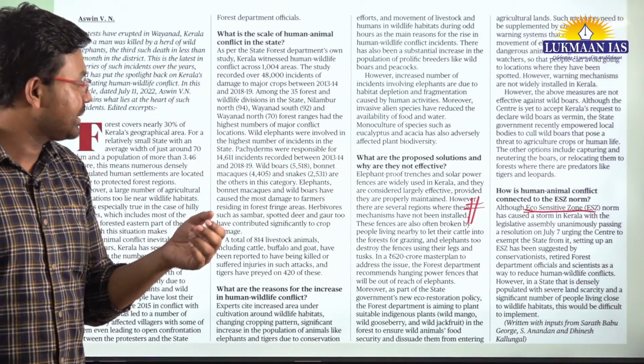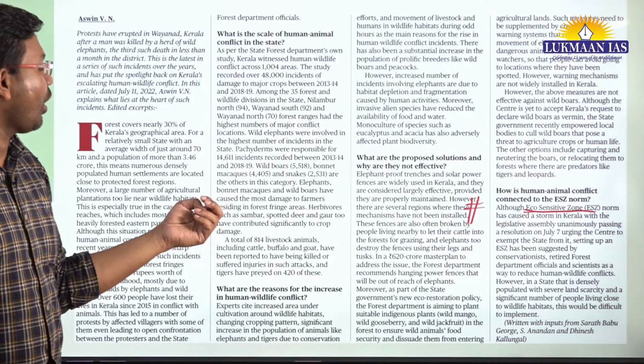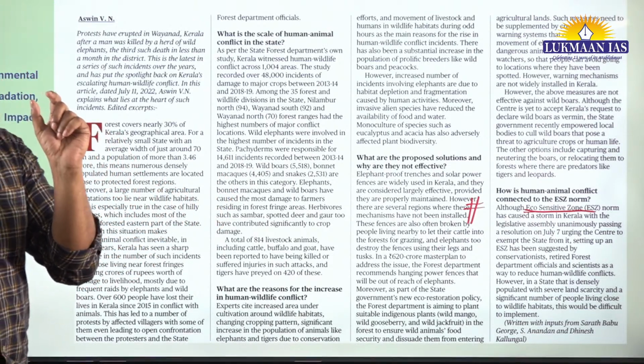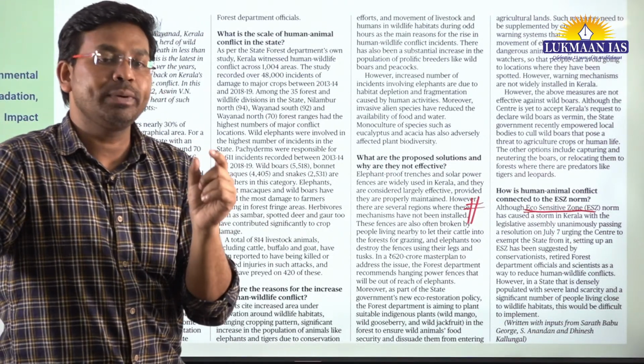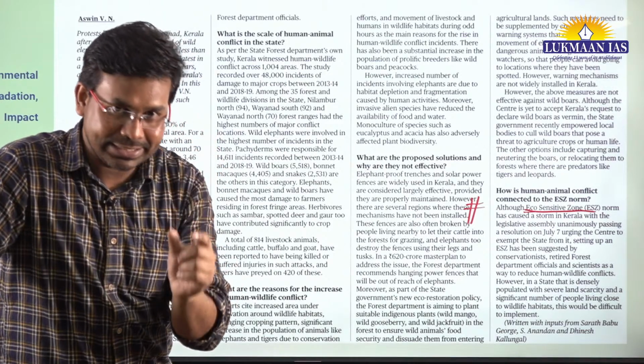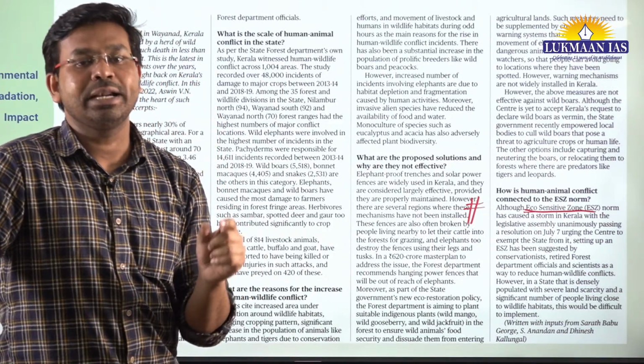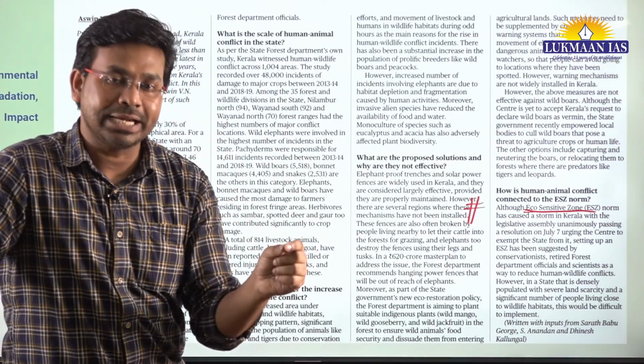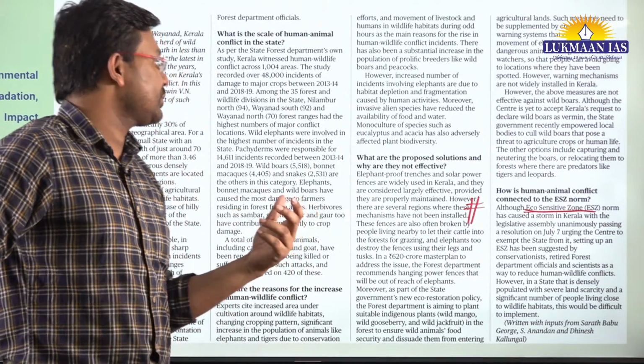And apart from this, they were thinking of declaring a particular animal to be vermin, meaning after it is declared so, the government of Kerala will take steps to eliminate that animal by killing it, and that is known as culling.